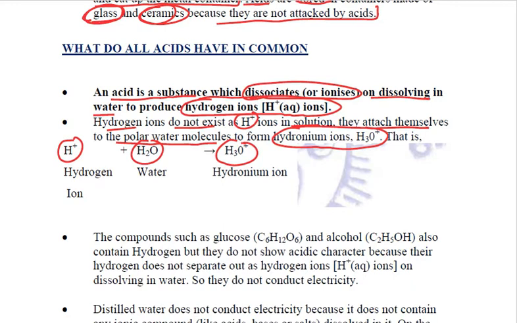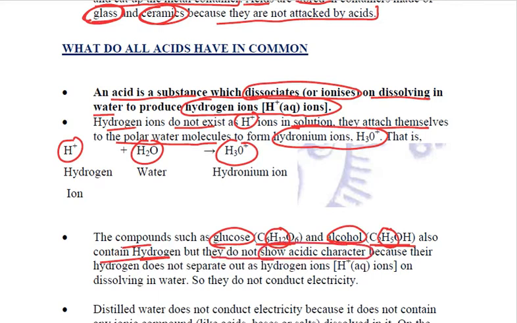Now, one very important question that comes up is that there are certain compounds such as glucose and alcohols. Glucose, we know the formula, C6H12O6. Alcohols, we have studied in carbon compounds, ethyl alcohol, ethanol, C2H5OH. Now, if we look at their formulas, we see that hydrogen atoms are present. They contain hydrogen, but they do not show acidic character.